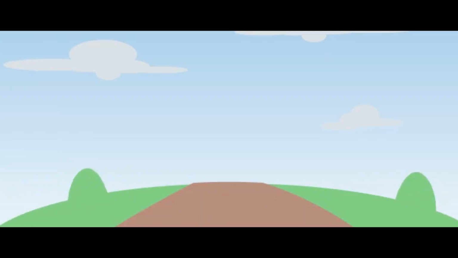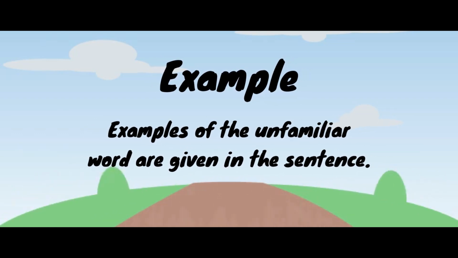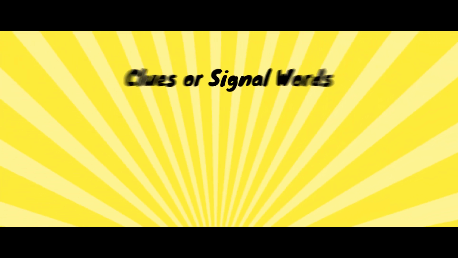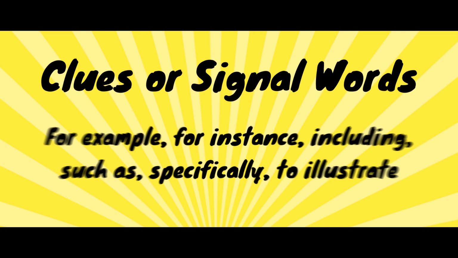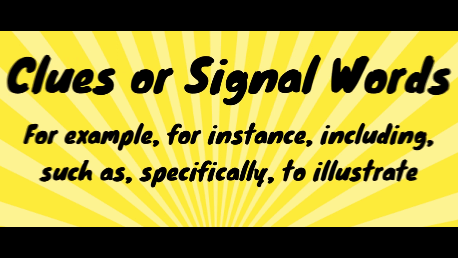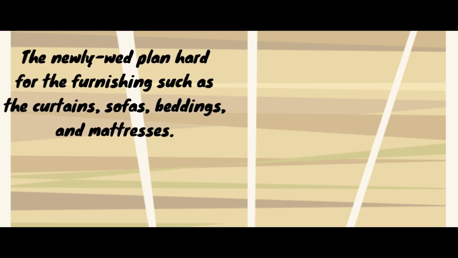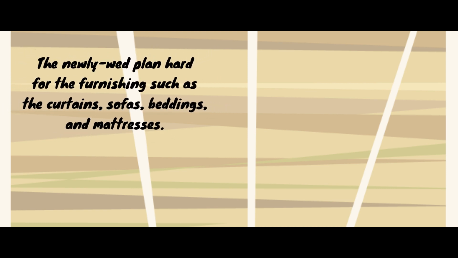Now let us have number 7. Example. Examples of the unfamiliar word are given in the sentence. Ang mga halimbawa ay ibinigay na o nakasama na sa pangungusap. Now, what are the clues or signal words that would help us identify that the type of context clue is an example? For example, for instance, including, such as, specifically, to illustrate. Example, the newlywed plan hard for the furnishing such as the curtains, sofas, beddings, and mattresses.